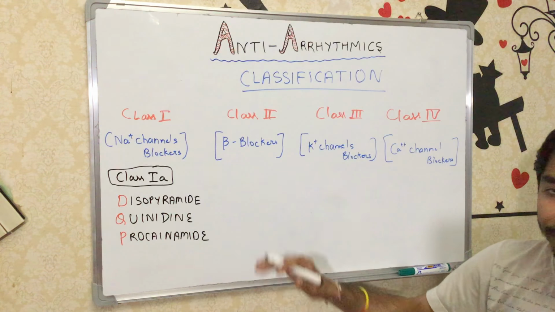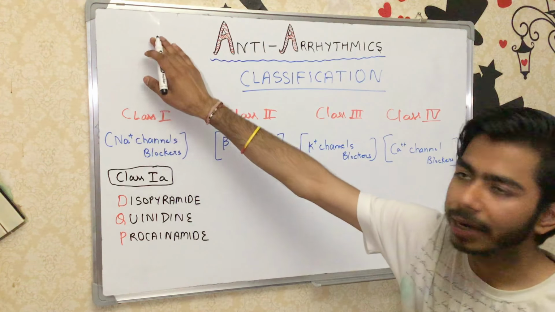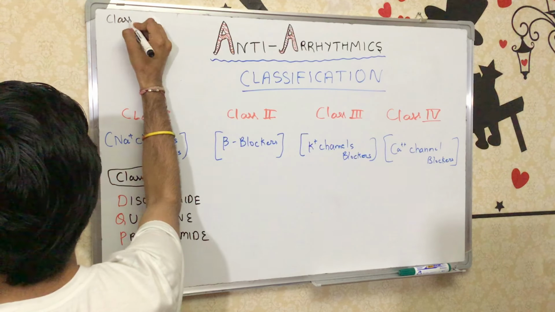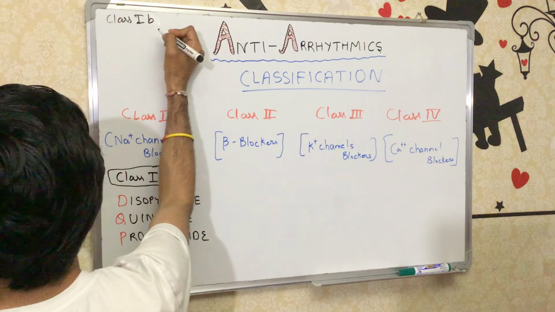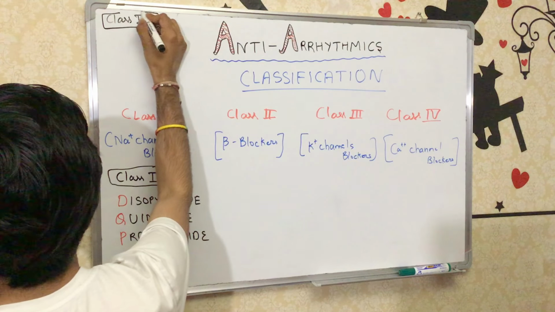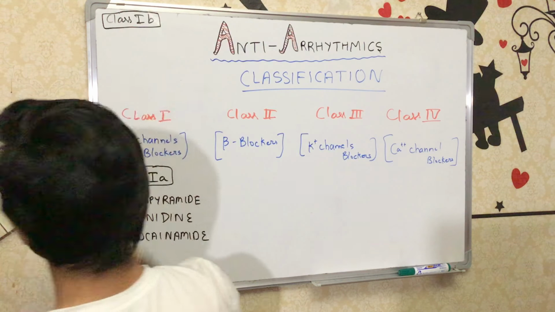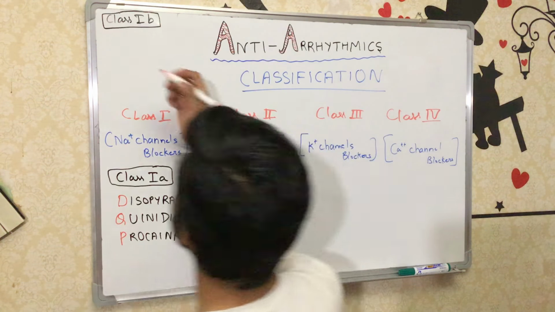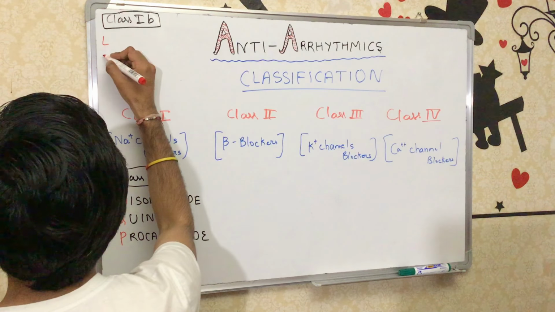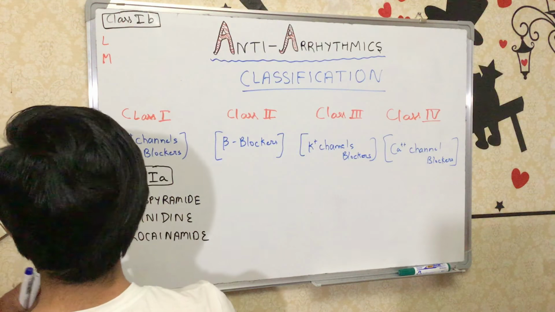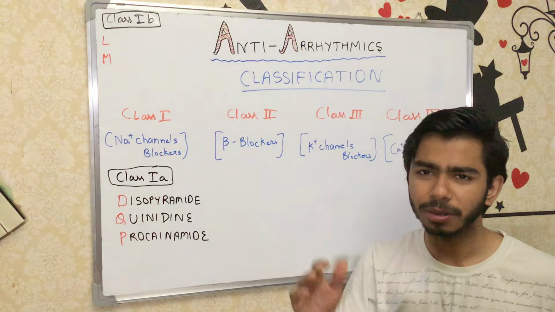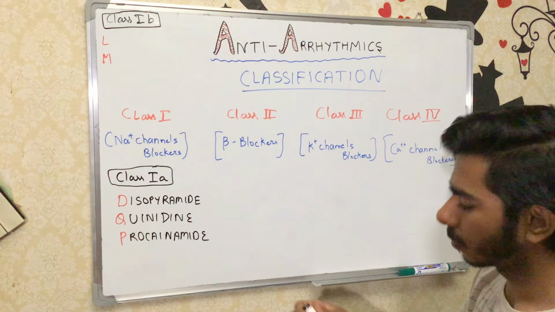We have the class 1B agents also. So here I am writing the class 1B agents. Class 1B agents, you can remember them with the help of a mnemonic, for example landmines or landmarks. They are just for the sake of remembering.